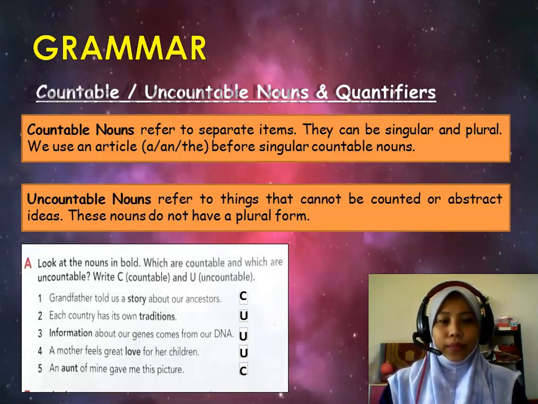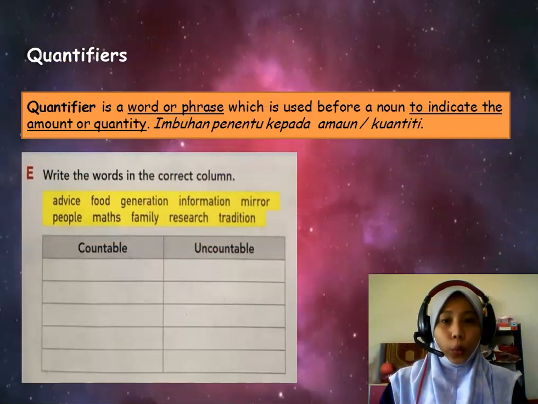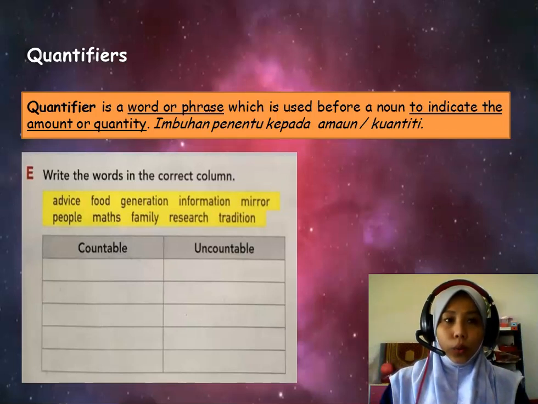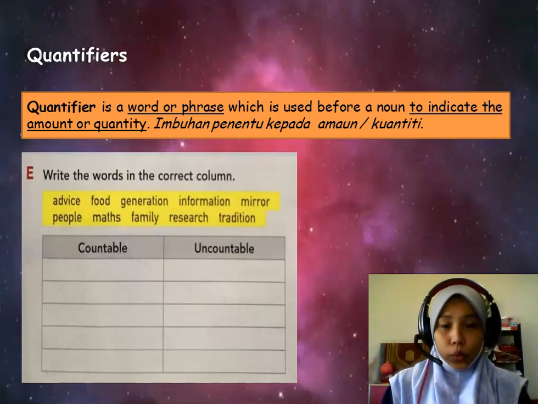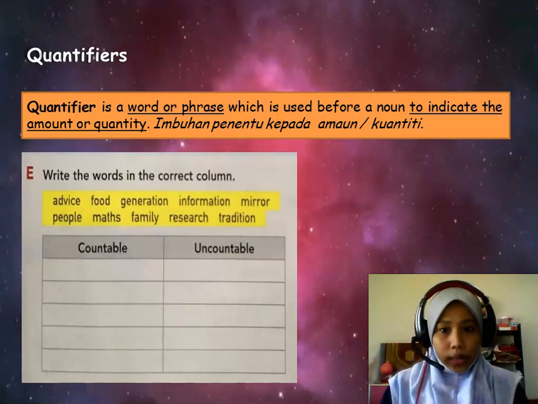Correct. Okay. Move to the quantifiers. What is a quantifier? It is a word or phrase which is used before a noun to indicate the amount or quantity of an object. Okay, atau dalam bahasa Melayu, imbuhan penentu kepada sesuatu amount ataupun quantity. Okay, let's make it clear.